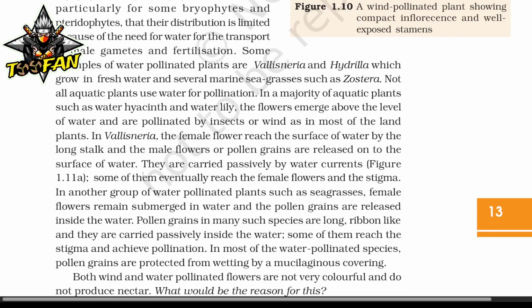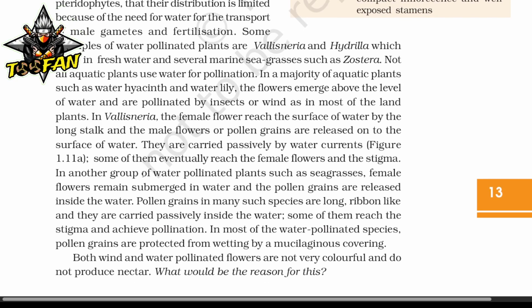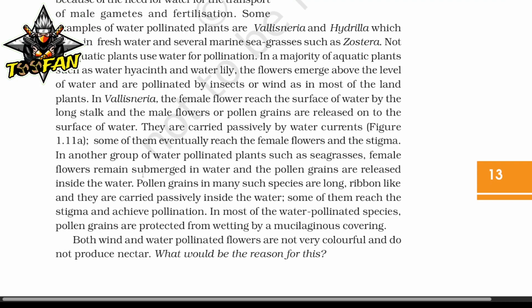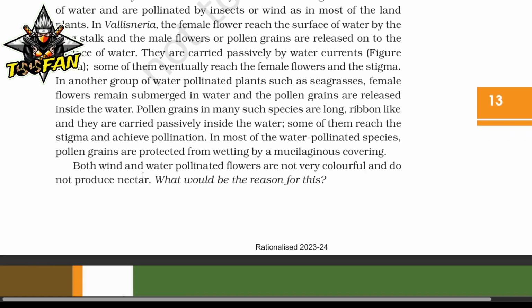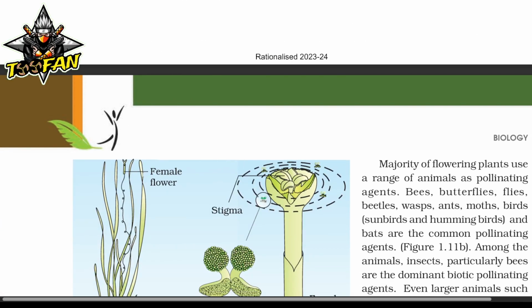In most of the water-pollinated species, pollen grains are protected from wetting by a mucilaginous covering. Both the wind and water pollinated flowers are not very colorful and do not produce nectar. So there is a question: what would be the reason for this?